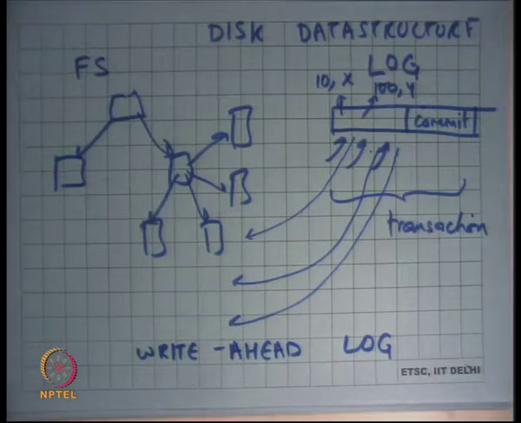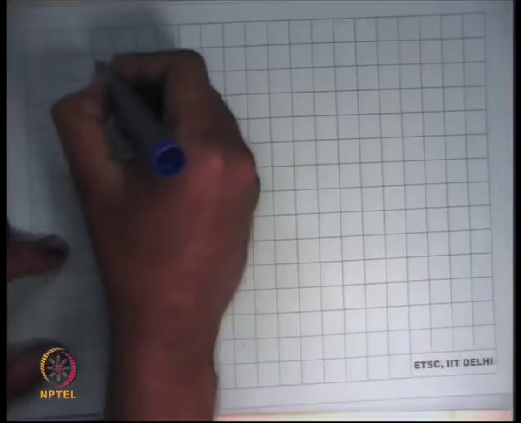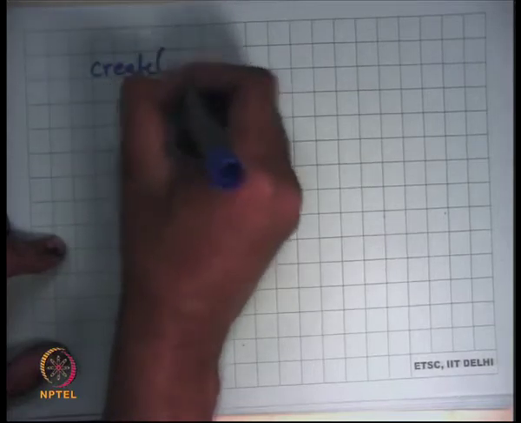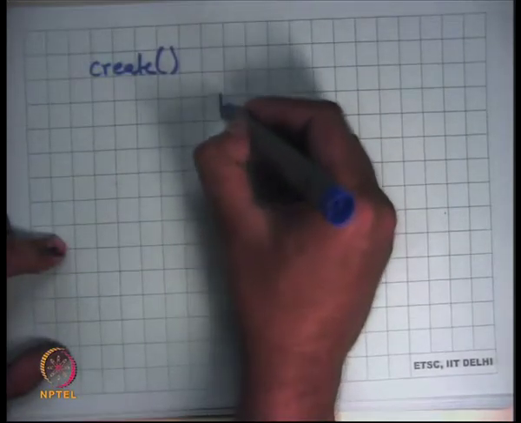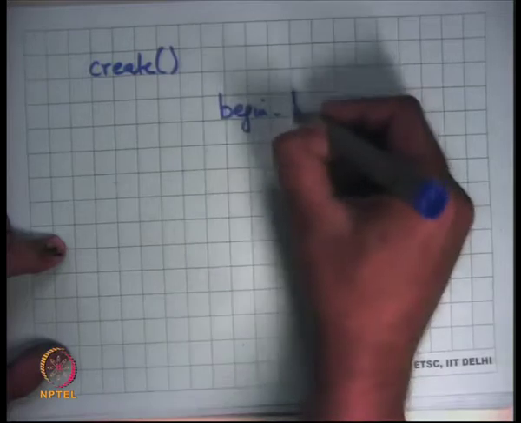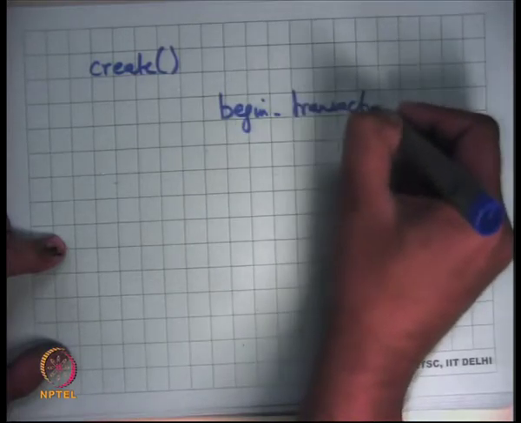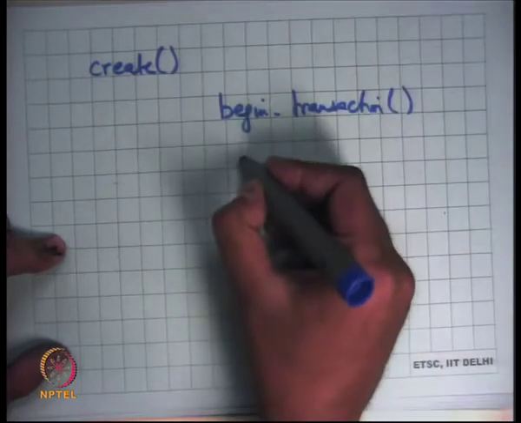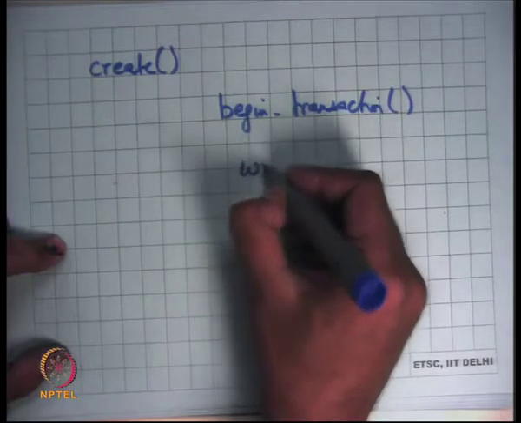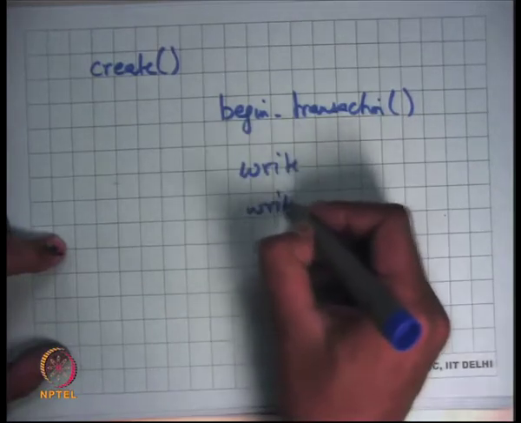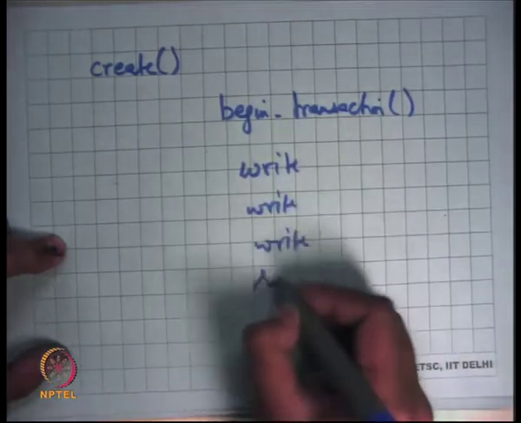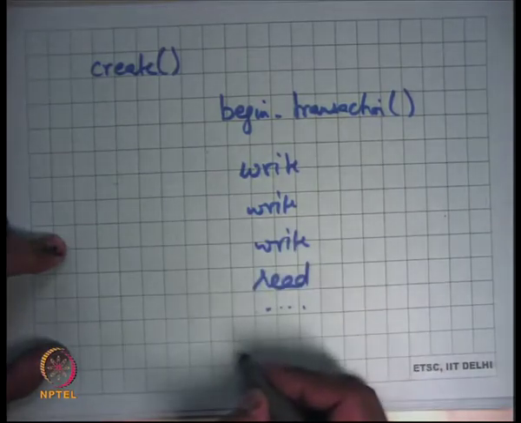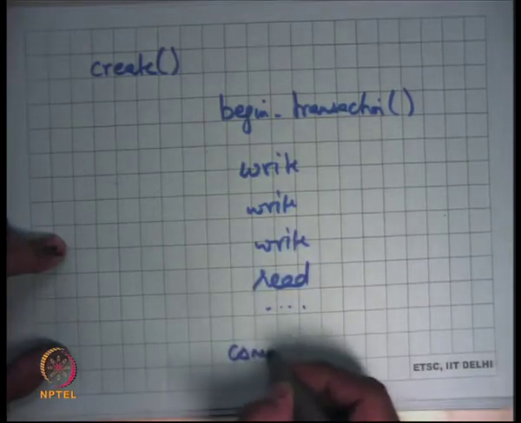Okay, all right. So how does one write code to do this? Let's say I have a syscall like create. I'll just say begin transaction, then write, read, etc. and then I'll say commit transaction.